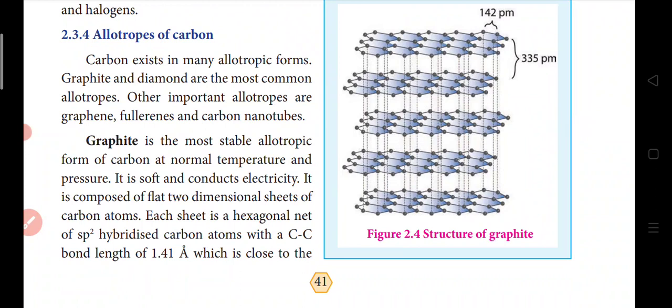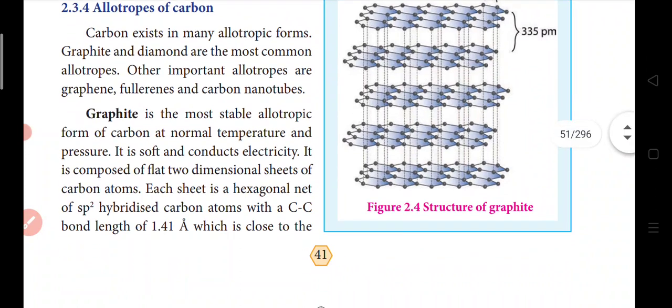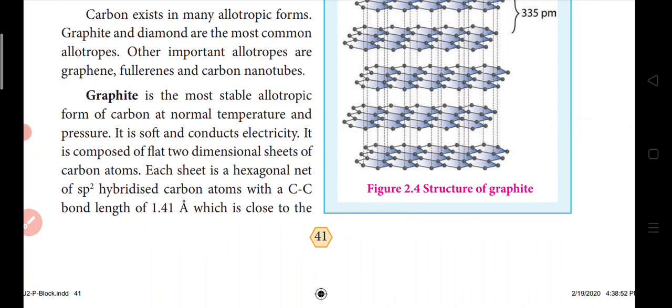Diamond is very shining in nature, whereas graphite is a soft, gray colored substance, but diamond is a pure shining crystal. Both are carbon only, but their physical state is different. Other important allotropes of carbon are graphene, fullerene and carbon nanotubes.